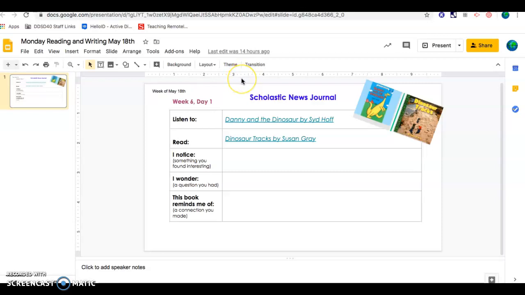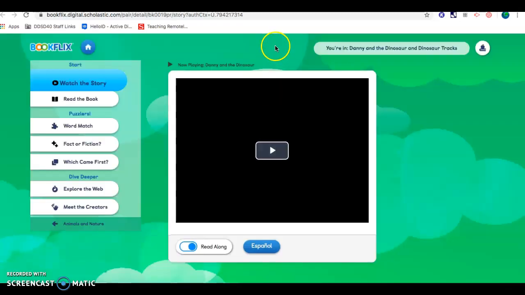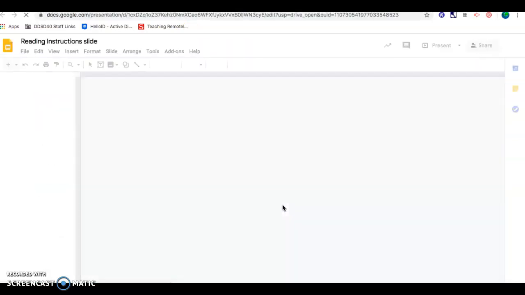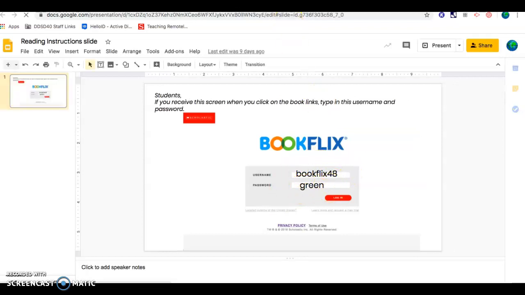For reading and writing today, we are reading these two books, Danny and the Dinosaur by Sid Hoff and Dinosaur Tracks by Susan Gray. So remember to get to the reading portion of your assignment, you click on one of the titles. And remember, if it asks you to sign in and you don't remember the sign in, you can go to the reading instruction slide and look up the username and password.